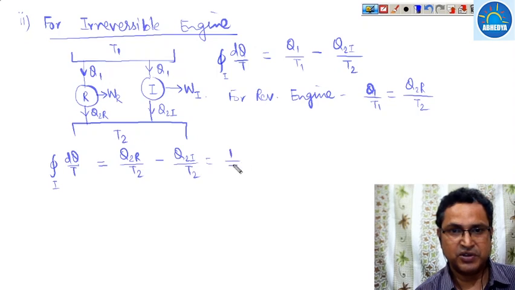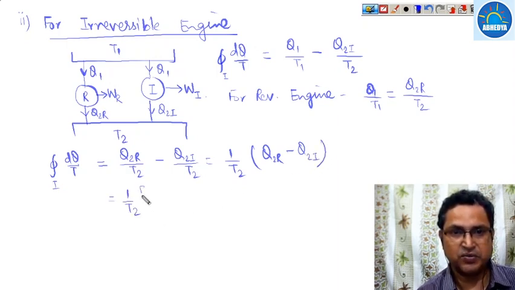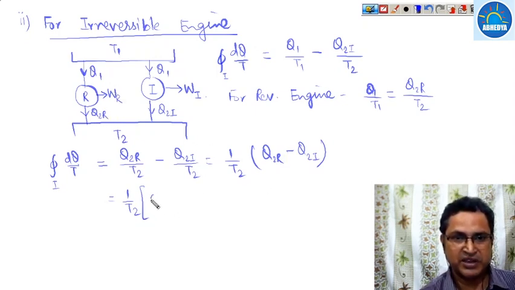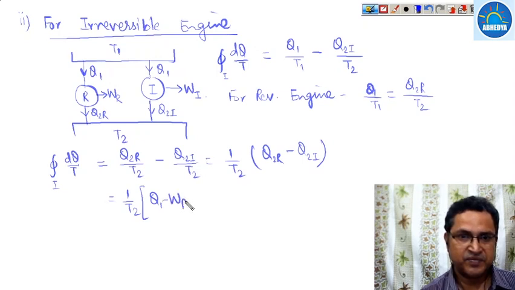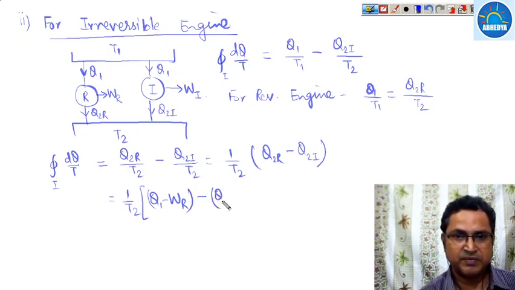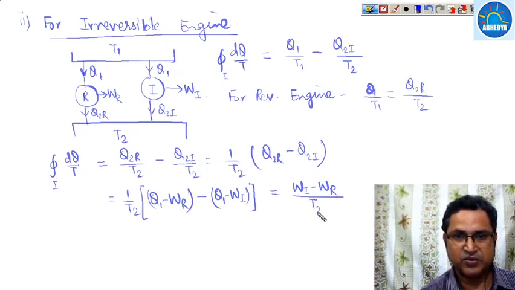So this is 1 upon T2 into Q2R minus Q2I. Now how to write Q2R? Q2R is nothing but Q1 minus WR, minus Q2I, which is Q1 minus WI. So this becomes WI minus W reversible divided by T2.